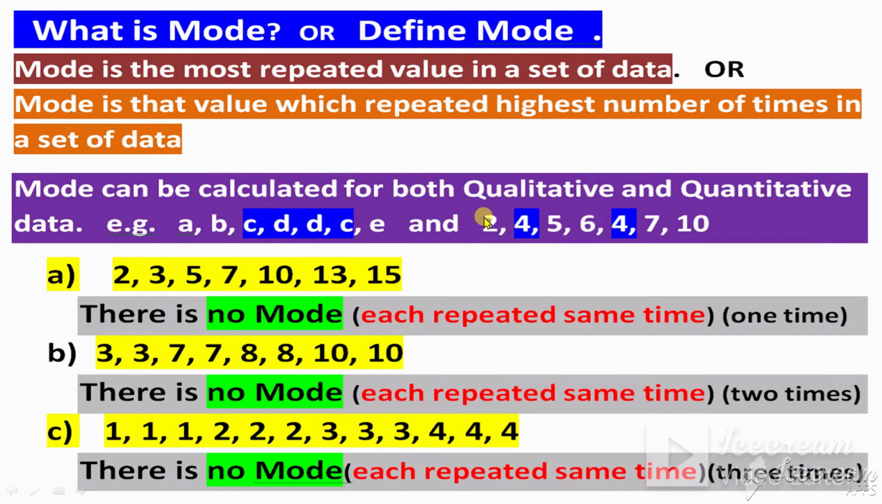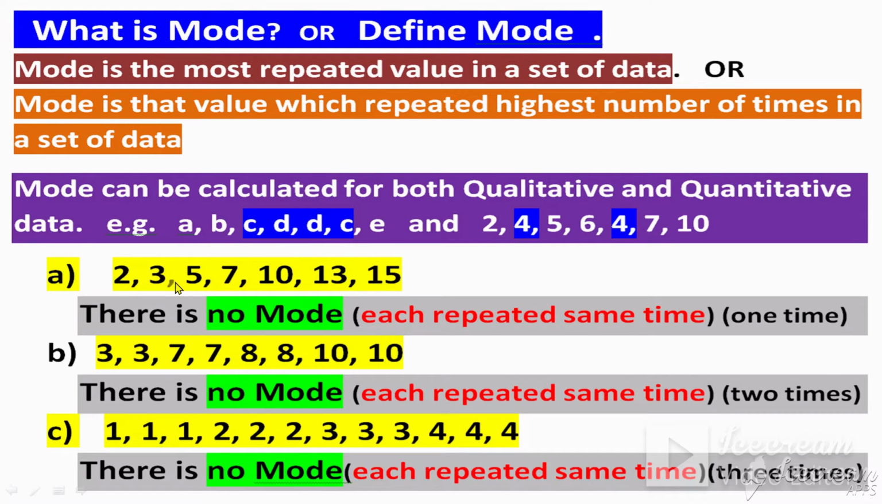This is qualitative data, and now this is quantitative data. Quantitative is numerical, qualitative is non-numerical. Now take these numbers: 2, 4, 5, 6, 4, 7, 10. 4 repeats 2 times, and the rest repeat 1 time. So 4 is the most repeated value, the number that repeats the maximum number of times. So here the mode is 4.